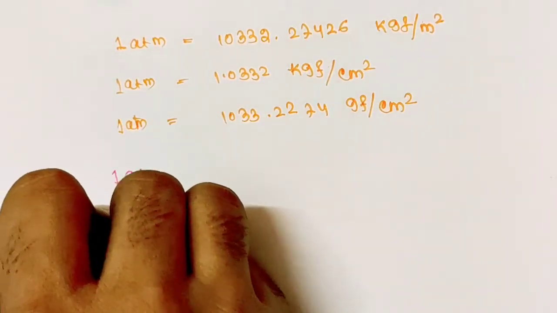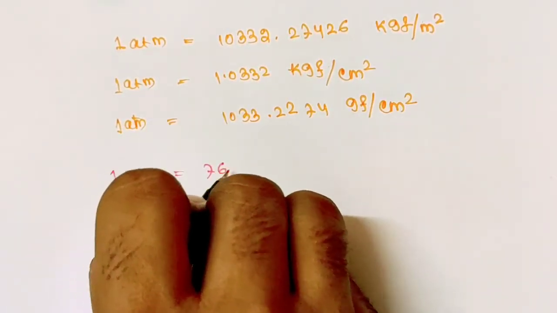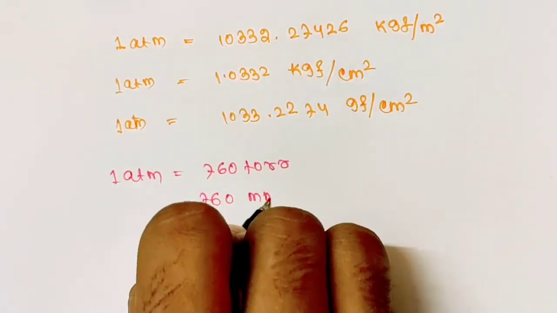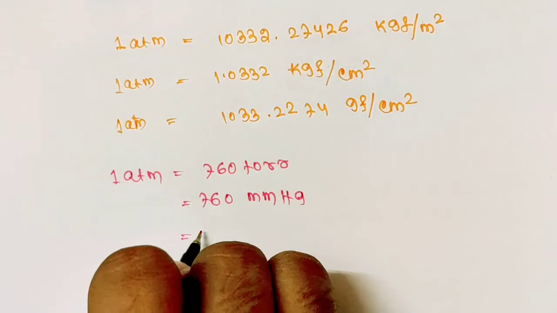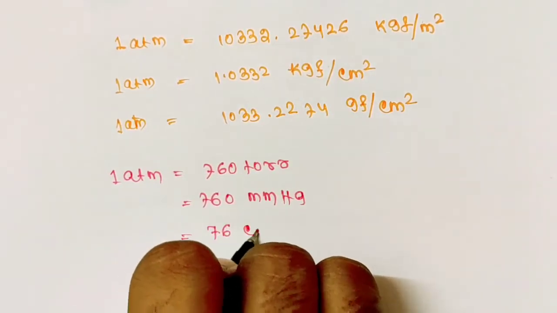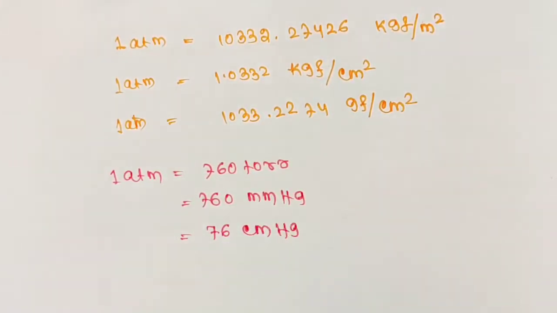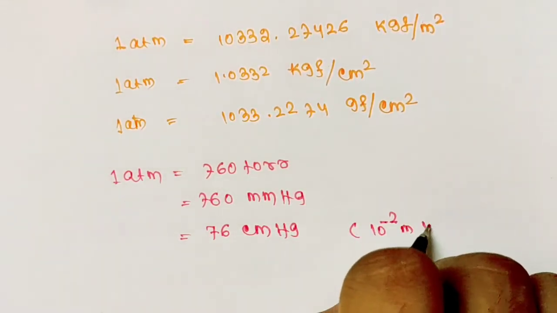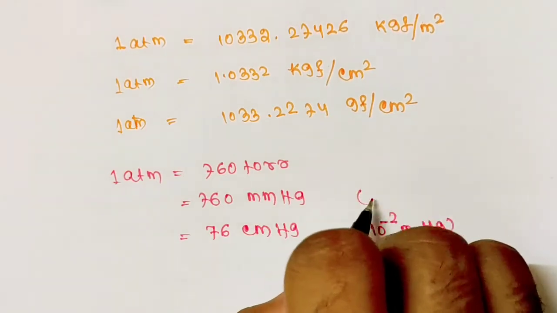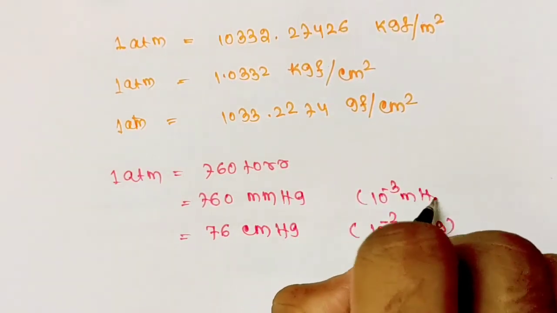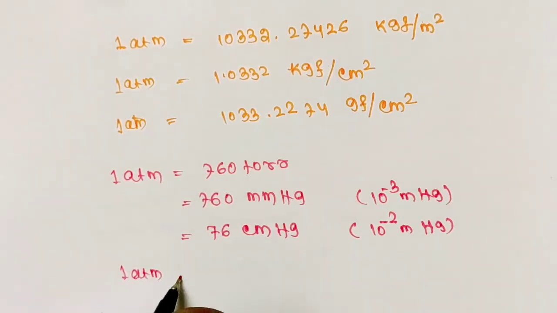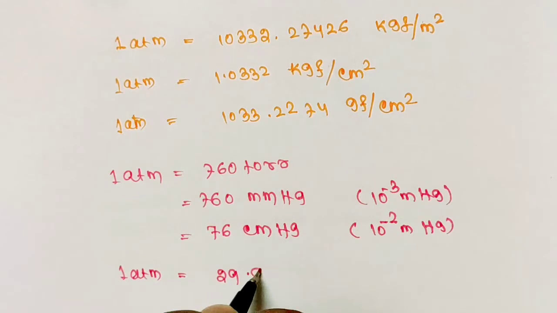Next we have 1 atmosphere equals to 760 torr, that is equals to 760 millimeter of mercury, or this can also be expressed as 76 centimeter of mercury. Centimeter means 10 to the power minus 2 meter of mercury. Millimeter is the 10 to the power minus 3 meter of mercury. 1 atmosphere of pressure equals to 29.92 inch of mercury.